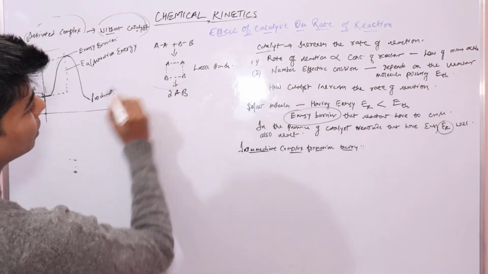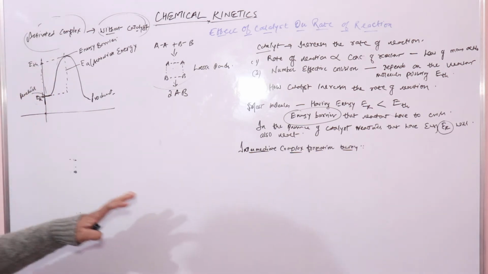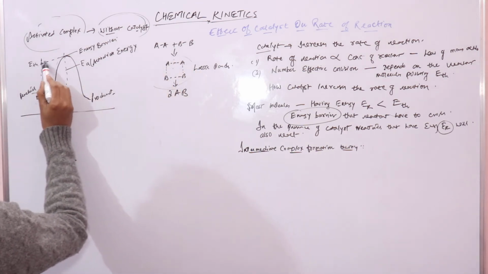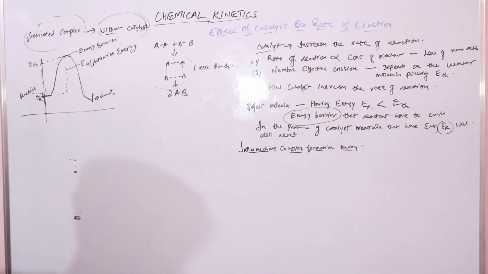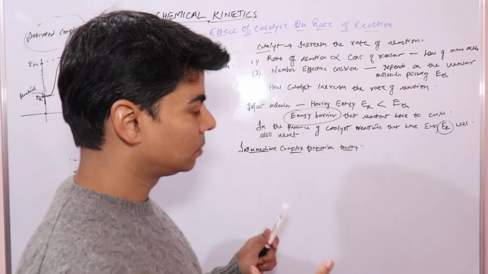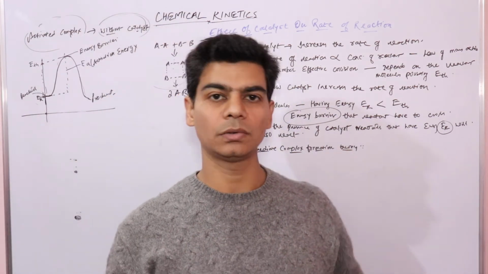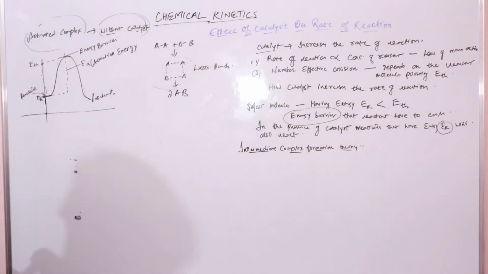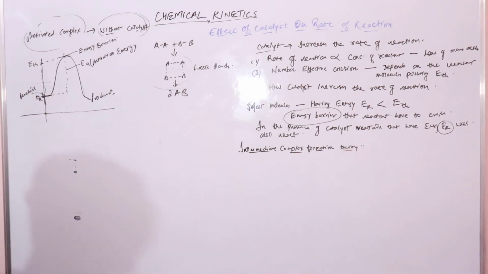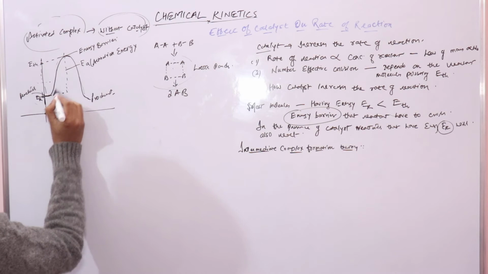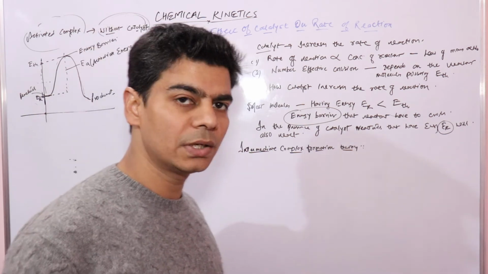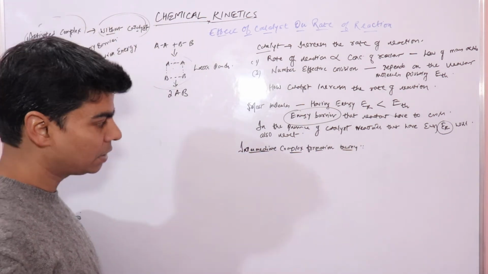These products are formed. Now let's see what happens in the presence of catalyst. This complex has maximum energy, which is your threshold energy here. And we said that in the presence of catalyst, even molecules that have energy less than threshold energy are also able to form products. So how would reactants that have energy, say here, be able to form products if they are unable to cross this barrier? What could be the reason? This is explained on the basis of intermediate complex formation theory.